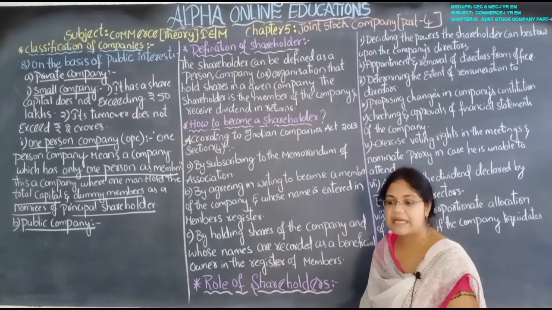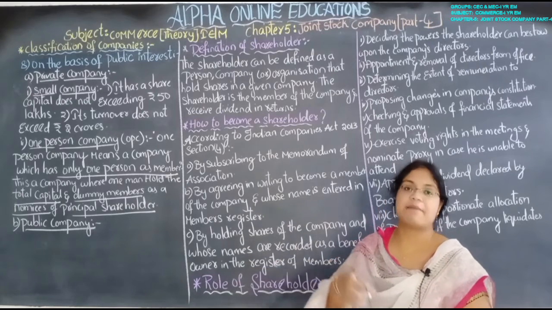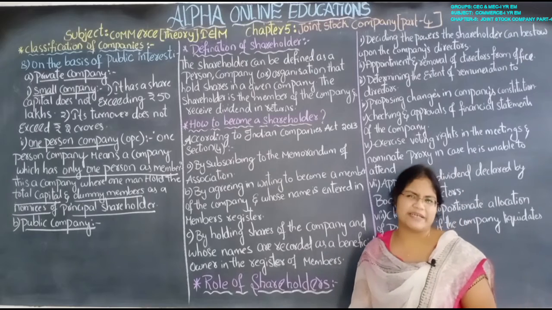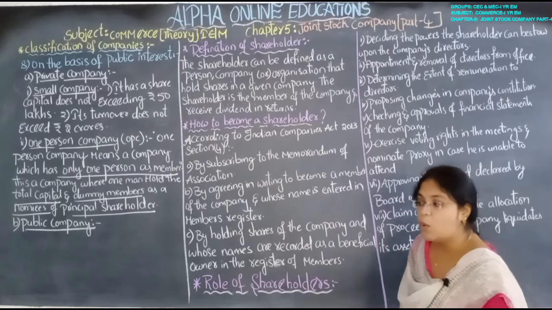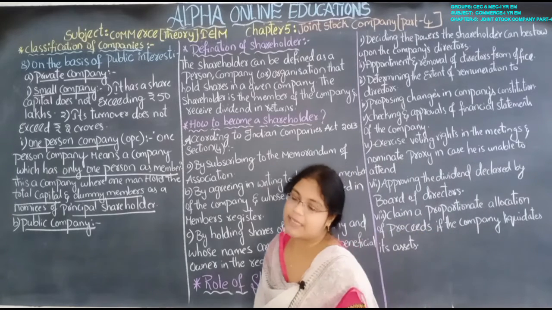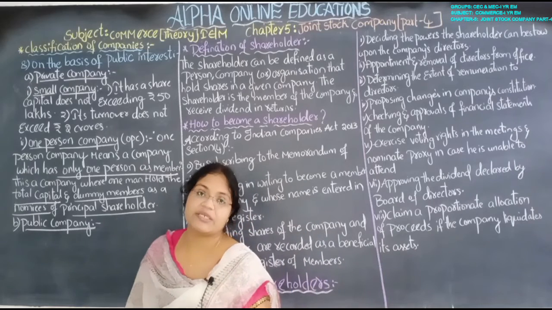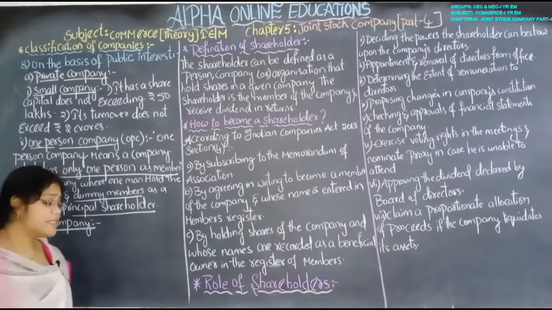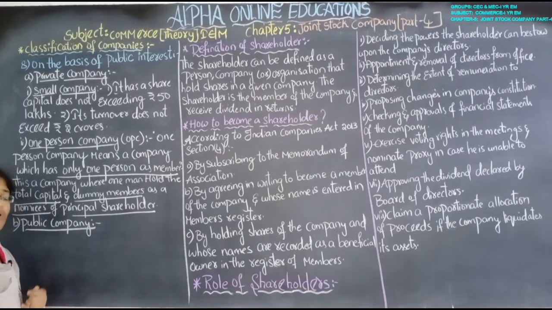We have completed that. Now we are going to discuss the other topic, the definition of shareholders. Who are the shareholders? Those who are holding the shares are known as the shareholders. So what are shares?